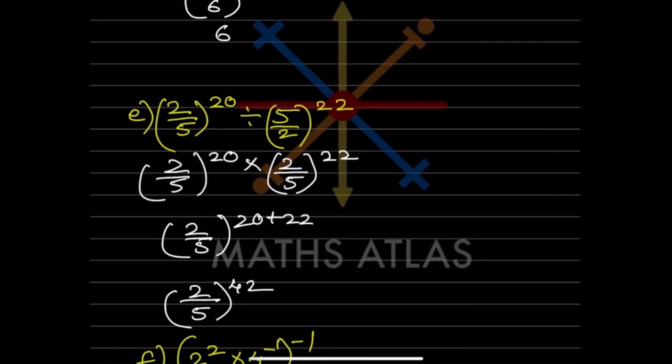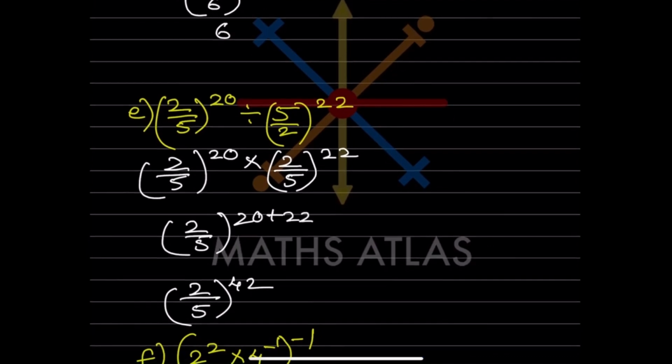So now here, first thing what you have to do, 2 by 5 raised to 20 will keep as it is. Now here, whenever there is a division sign over here, you make it multiplication. But if you are making this multiplication, the next number, here there is a fraction, so you are going to flip over this one. So that is going to be 2 by 5 and the exponent is going to be the same. So now what you can see, both the bases are same. This also is 2 by 5 and this also is 2 by 5.